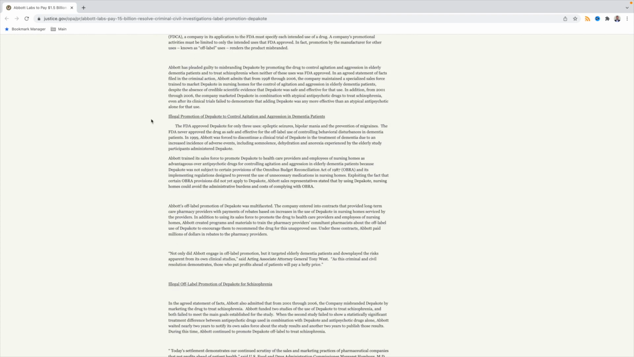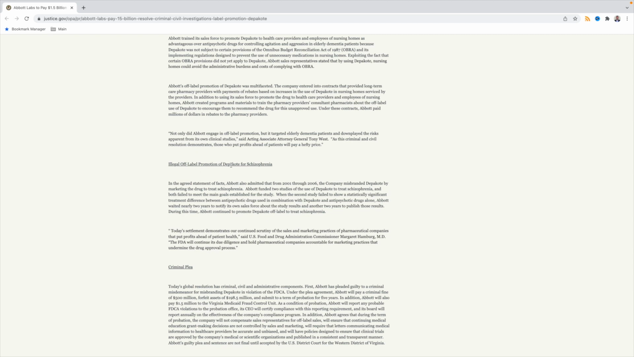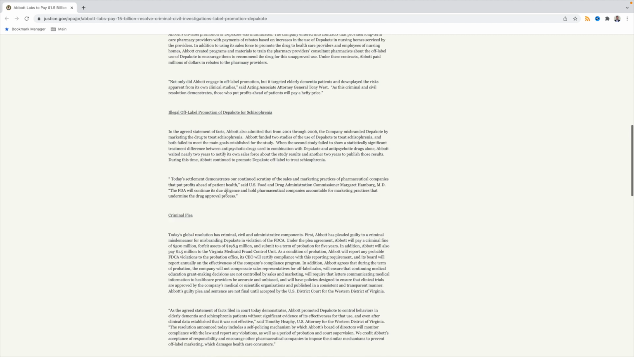The Depakote clinical trials had to be stopped by Abbott Labs because the product was not effective and had too many side effects. In 1999, Abbott was forced to discontinue a clinical trial of Depakote in the treatment of dementia due to an increased incidence of adverse events, including somnolence, dehydration, and anorexia. Somnolence is not being able to stay awake. Along with the illegal promotion of Depakote to control agitation and aggression in dementia patients, Abbott Labs was also accused of illegally promoting Depakote for schizophrenia.